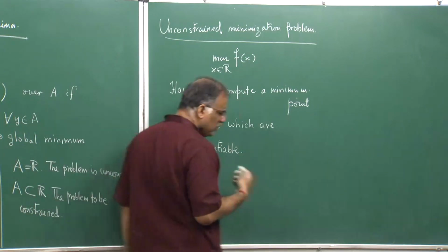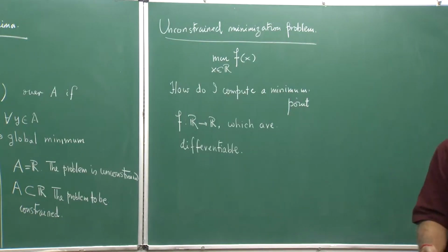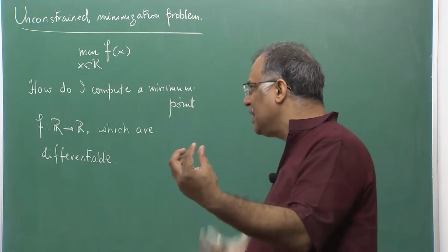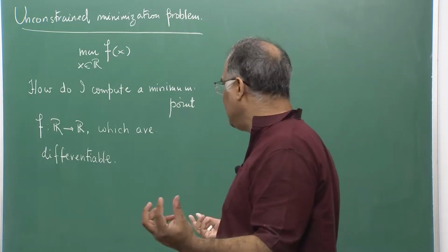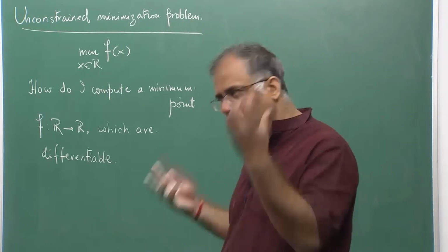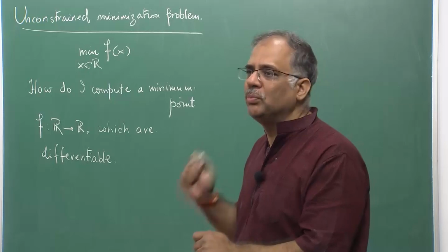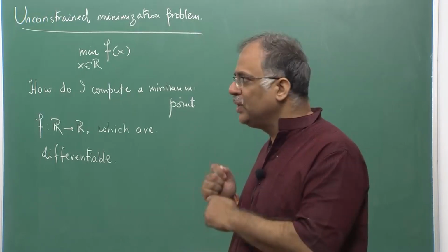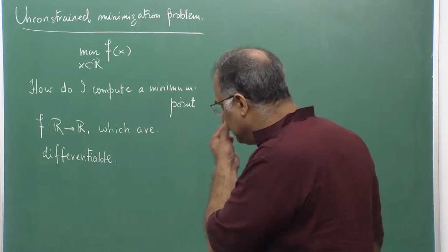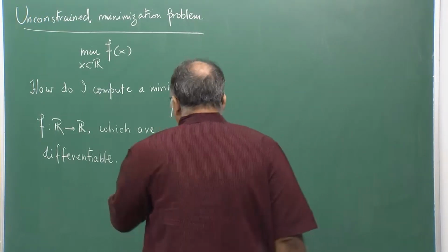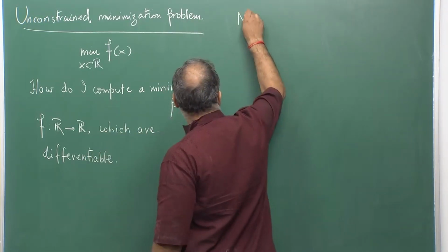So, if x star is a local minimizer, what can we say about x star? Does it satisfy any condition? Is there a condition which it must necessarily satisfy? If it always satisfies a particular condition whenever it is a local minimizer, then we can use that condition to compute an x, which we can then test whether it is a minimizer or not. There are two aspects of this computation of a minimum: one is the necessary part and one is the sufficient part.